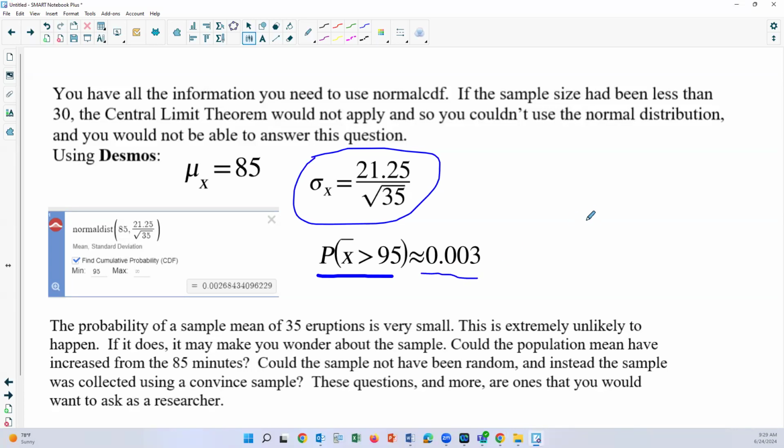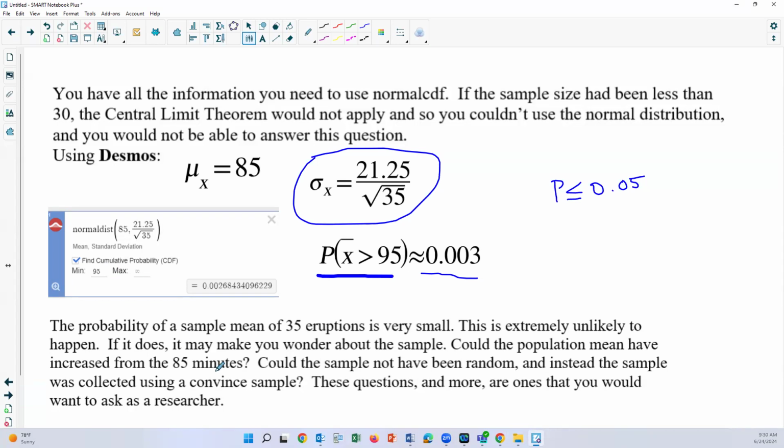Remember, if the probability is less than or equal to 0.05, that's unusual. So ours is. The probability of a sample mean of 35 eruptions is very small. It's 0.003. This is extremely unlikely to happen. It's unusual because on average, there are 85 minutes between eruptions, and we were looking at 95 or even higher minutes.